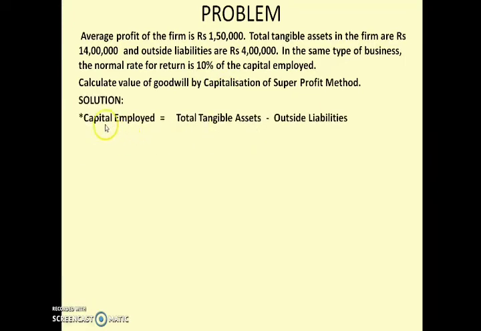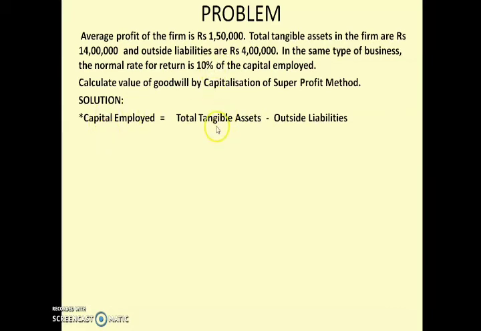Solution: capital employed. So first step is capital employed, and by using the formula, that is net asset value, you have to find out total tangible asset minus outside liability, you will get the capital employed. You know that capital is equal to asset minus liability.